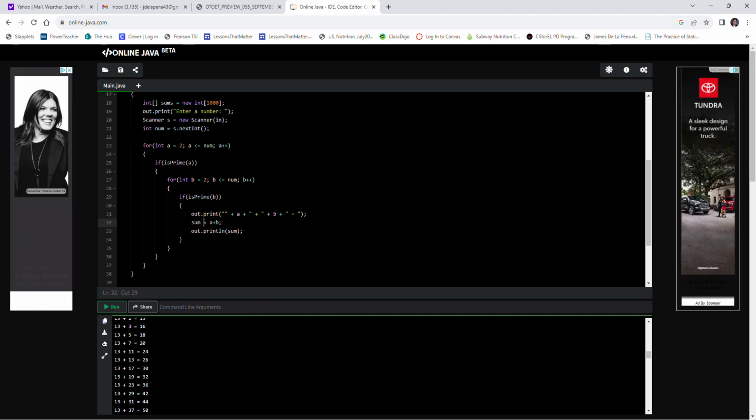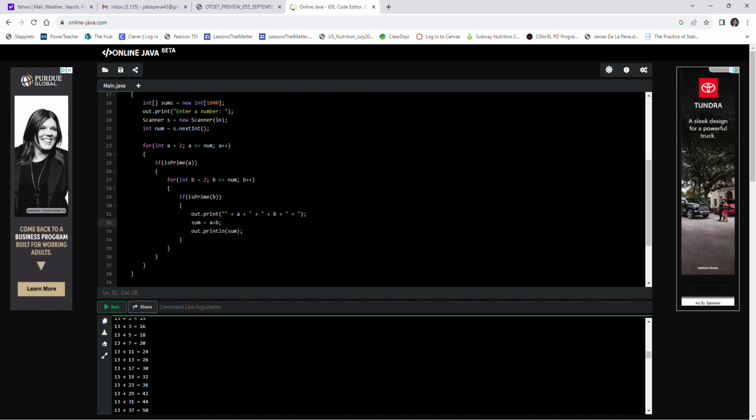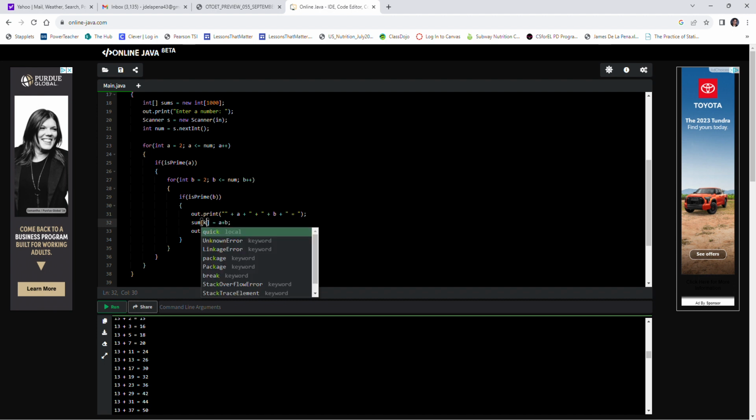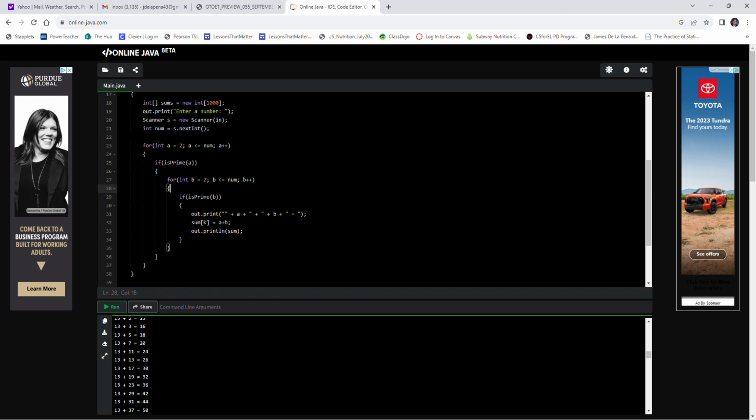Then sums are sum at k, and then every time we compute a sum, we'll have to increment k.